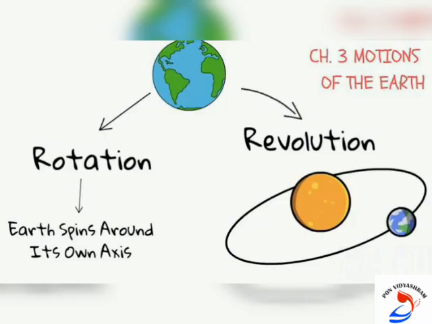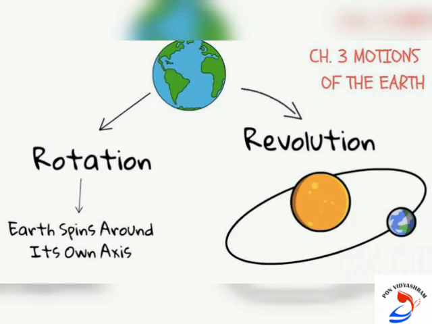Rotation is the movement of the Earth on its axis. The movement of the Earth on its axis is called rotation. That is, Earth is rotating itself. And what is revolution? The movement of the Earth around the Sun in a fixed path or in its orbit, which is an imaginary line, is called revolution.